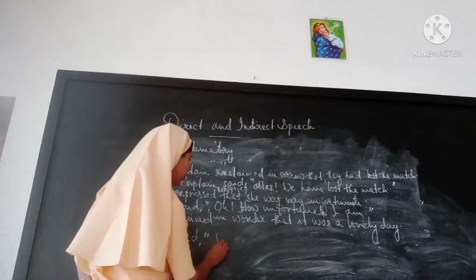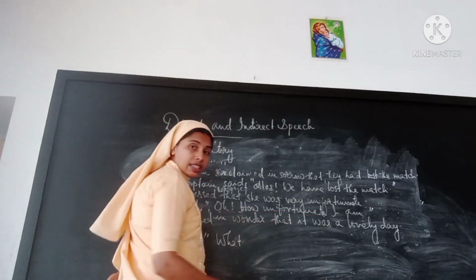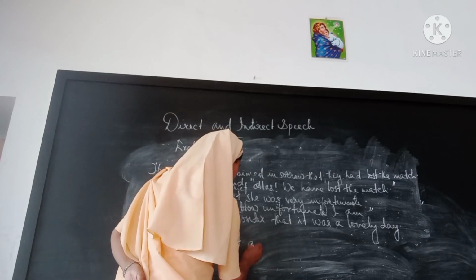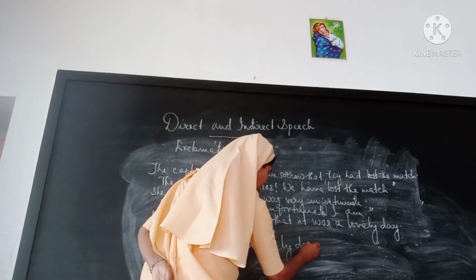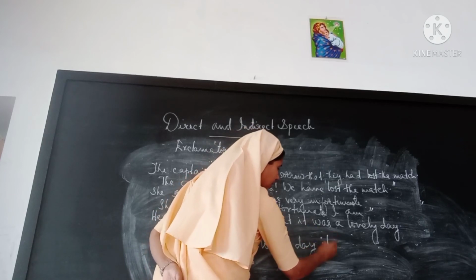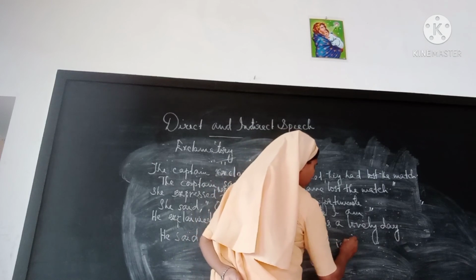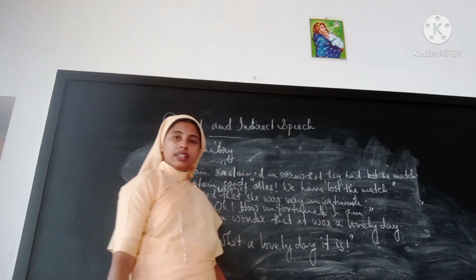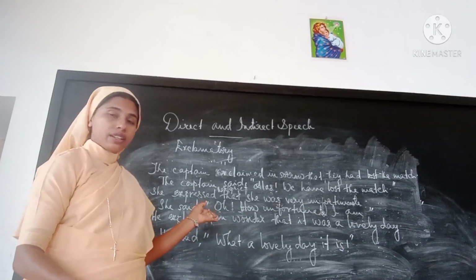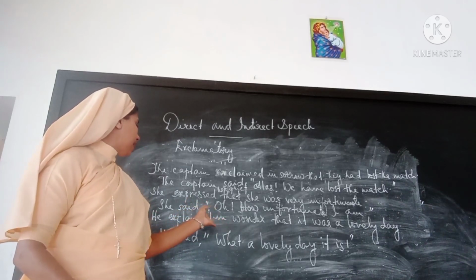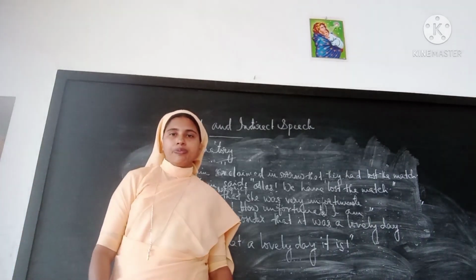So we can use what. Finally we can take the subject, that is a lovely day. What a lovely day, then it was will change back to is. What a lovely day it is. So it will change into indirect: exclaimed in wonder that it was a lovely day.